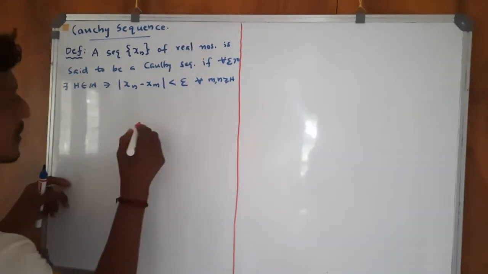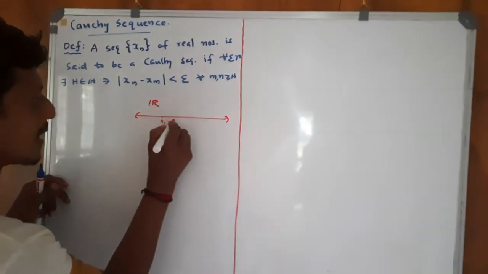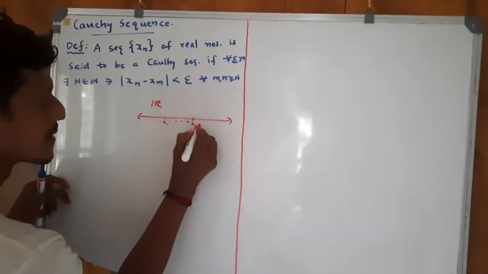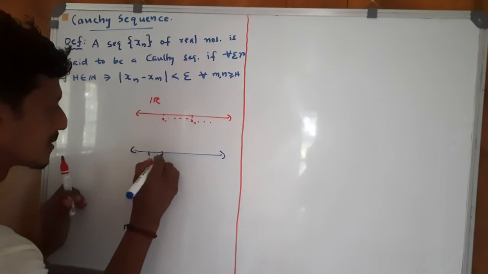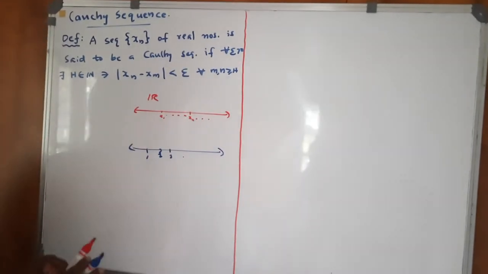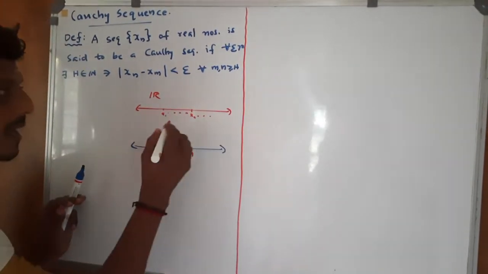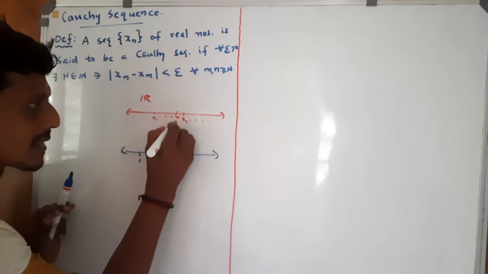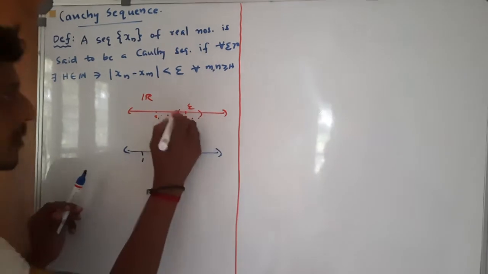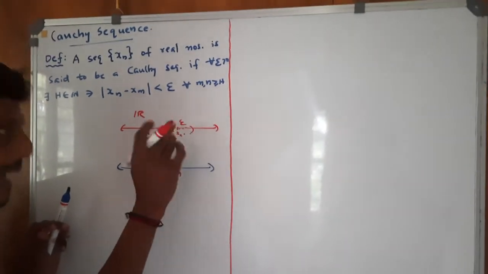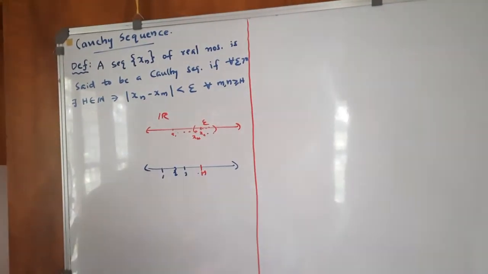That is, suppose you have the sequence x1, etc., xn, etc., and the sequence of natural numbers, so you can find some natural number h after which all the terms of the sequence are in the epsilon neighborhood. So if all the terms of the sequence lie in any epsilon neighborhood after some subscript h, then the sequence is said to be a Cauchy sequence.